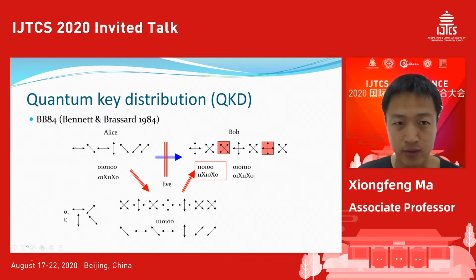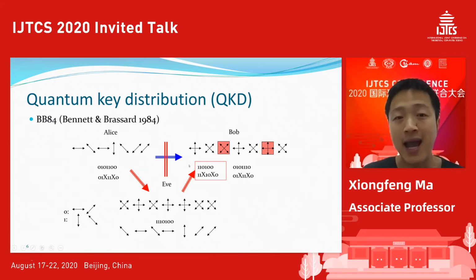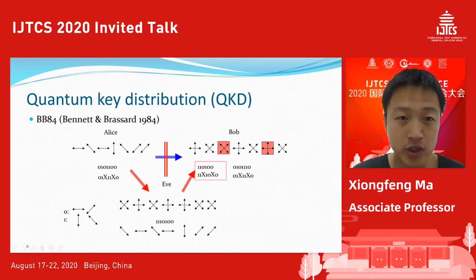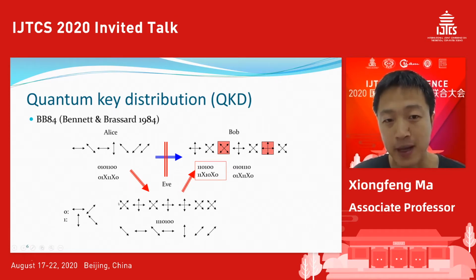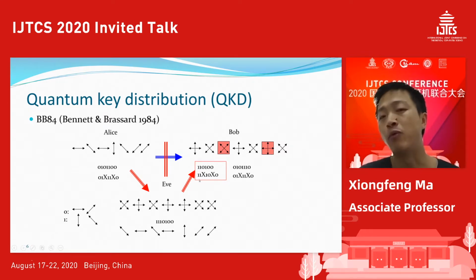So in this case, let's look at the first state. Here, Eve is not lucky. Eve chooses the wrong basis, the X basis, but Alice and Bob choose the right basis, the Z basis. Then in this case, Eve will jeopardize the state. Originally, Alice sent out the horizontal, but after Eve's measurement, she projects the state to the diagonal basis, let's say 45 degrees. And then when Bob gets this state and performs the measurement, his result will be random.